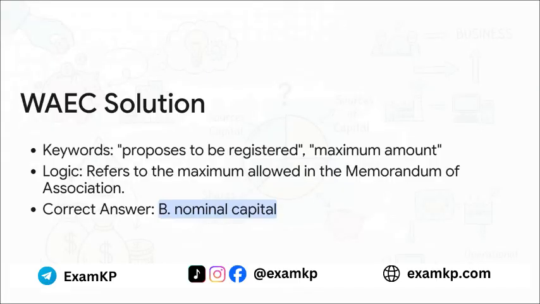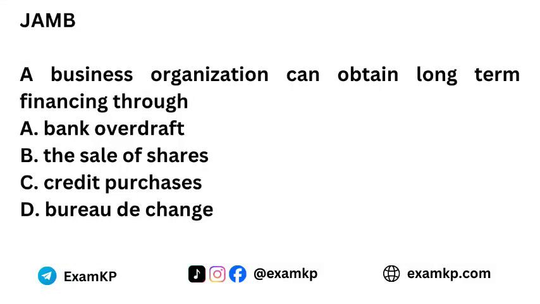That phrase, proposes to be registered, tells you we're talking about the maximum official amount the company is allowed to raise. And what do we call that maximum amount that's written in the company's registration documents? We call it authorized or nominal capital. So the correct answer is B. Be careful. A lot of people pick issued capital, but remember, issued is only the part that's offered, not the total possible amount.